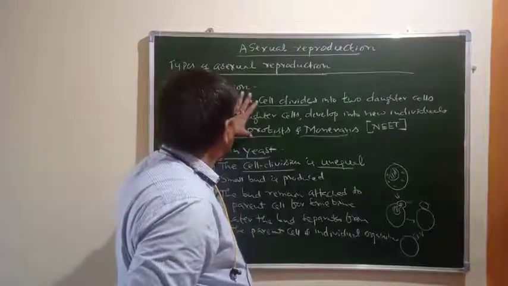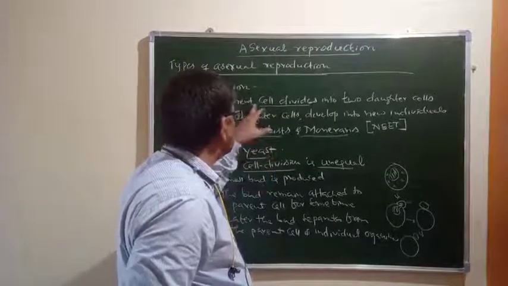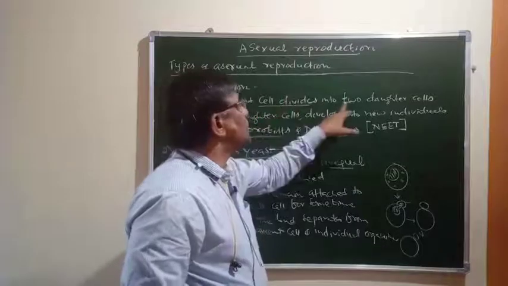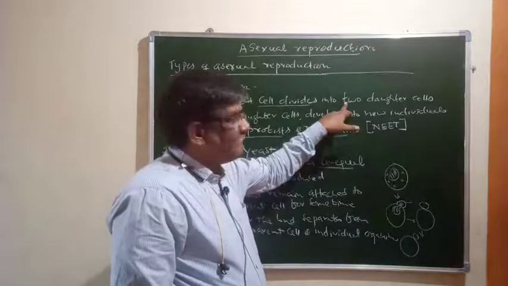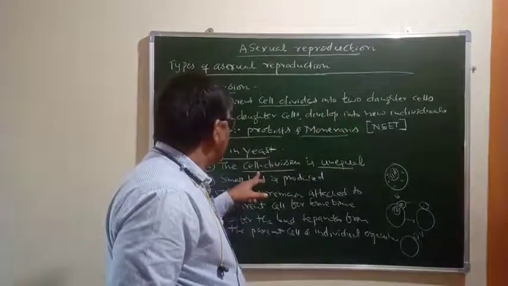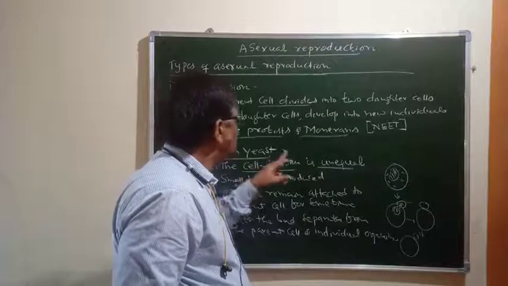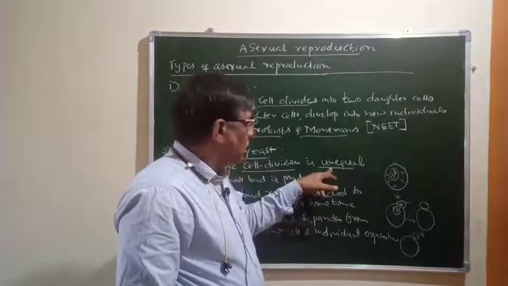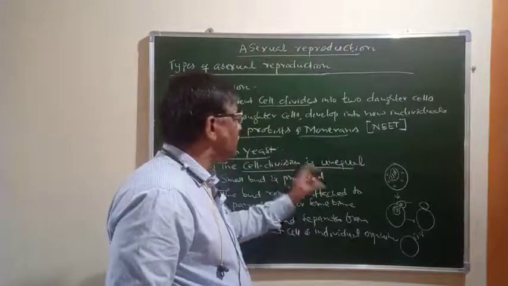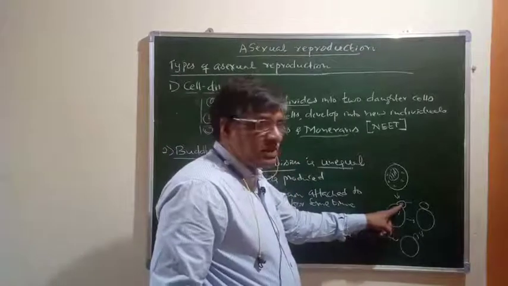Now the major difference between these two is that here the parent cell divides into two equal-sized daughter cells, but here the parent cell divides into two unequal cells. The small cell which is produced becomes a bud.